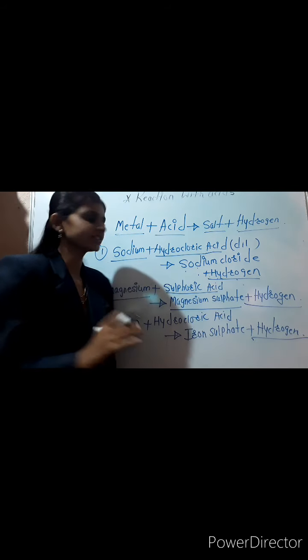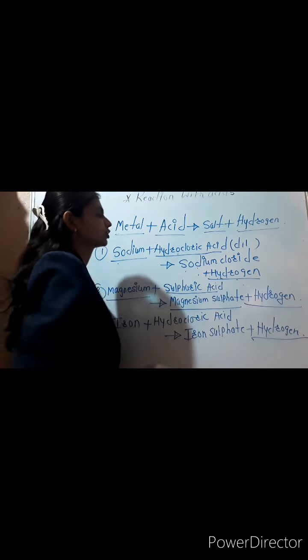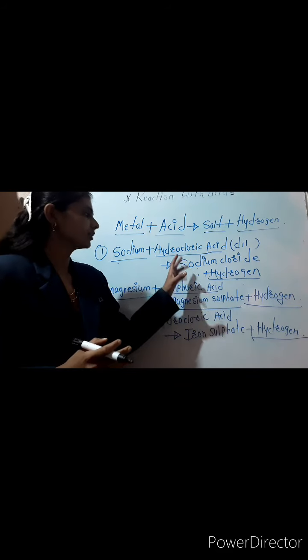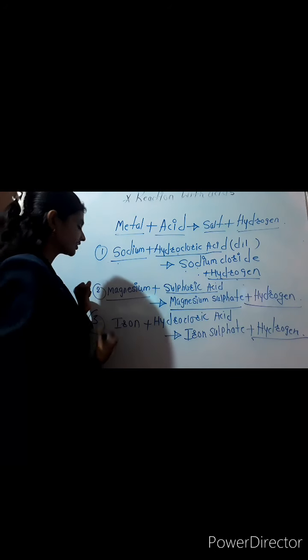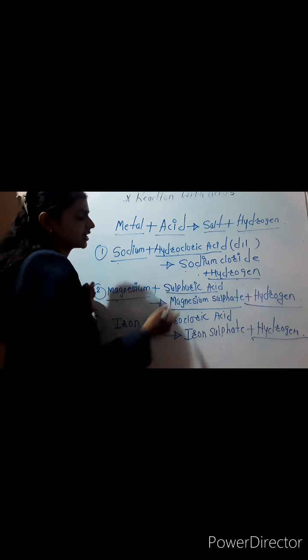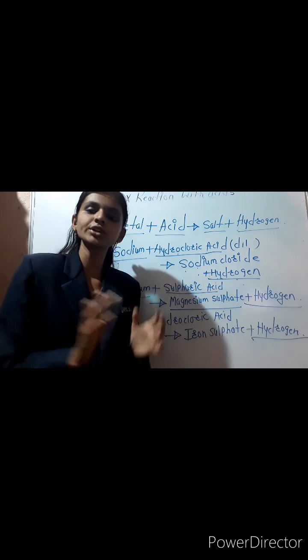In the first case, sodium is a metal and it reacts with hydrochloric acid, so we get sodium chloride and hydrogen gas. In the next case, magnesium reacts with sulfuric acid, so we get magnesium sulfate plus hydrogen gas.